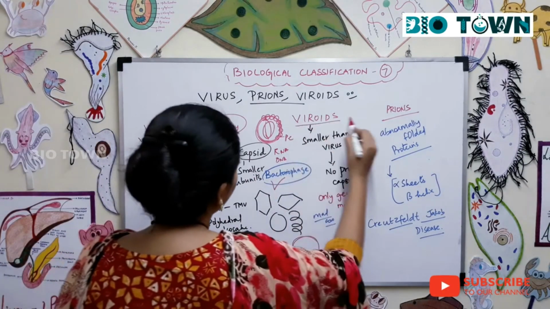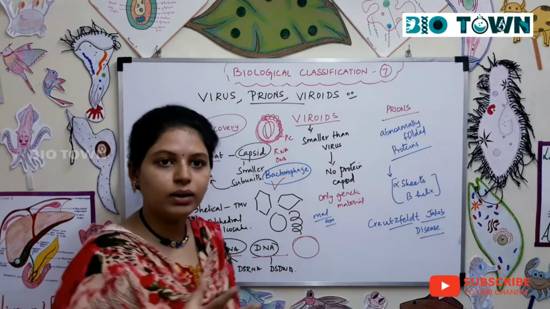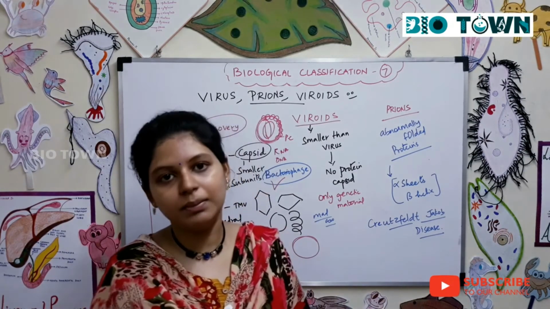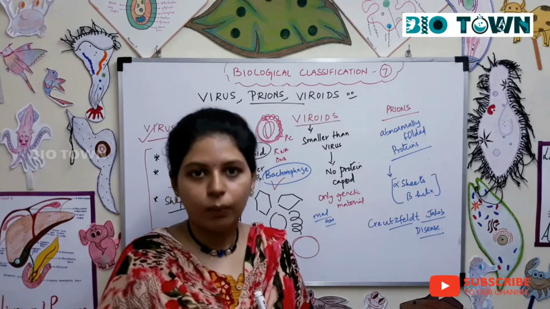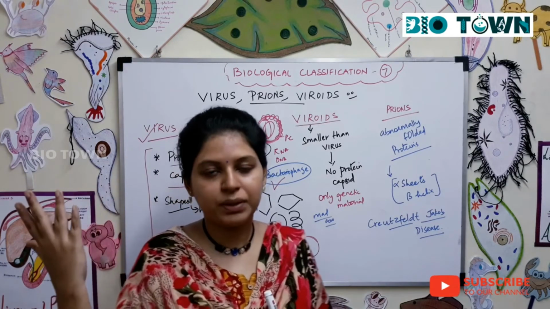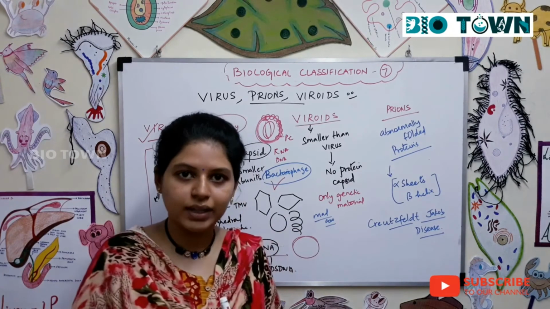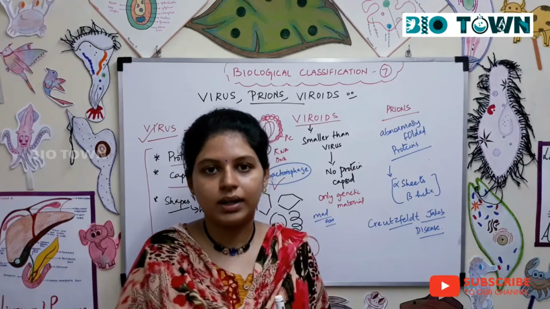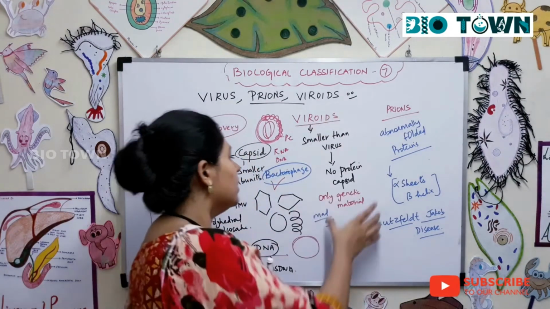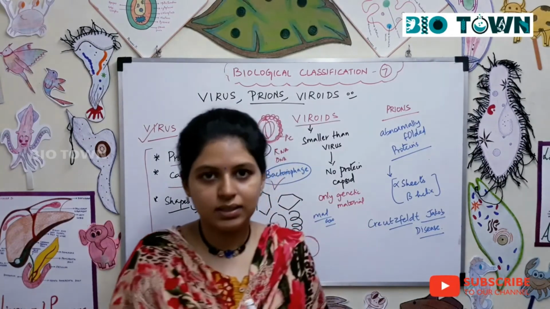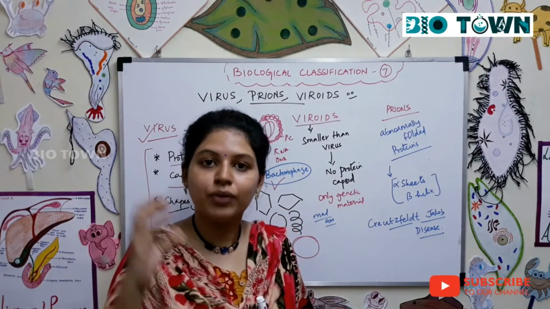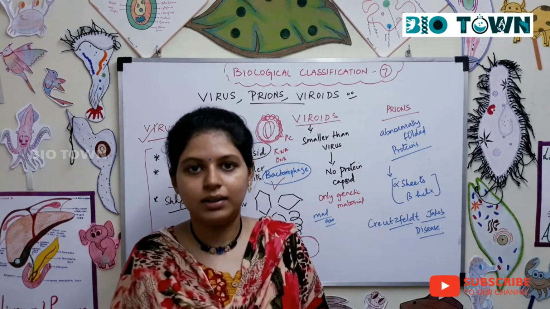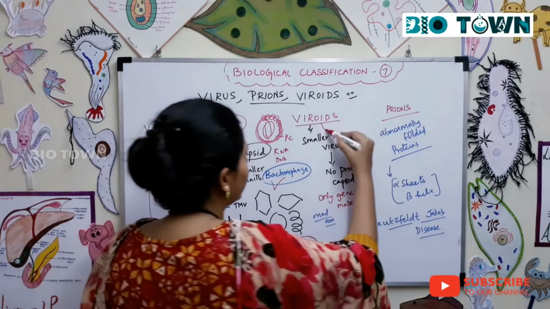Next is about viroids. But first, how did they discover virus? Virus is much smaller than bacteria, so that's why they call it virus. If you see my previous video, you will get to know the discovery of viruses. The same way, now viroids they consider as a very small organism. Now what happened was, in the case of a mad cow disease, they found a few organisms, smaller than a virus, and they termed them viroids.